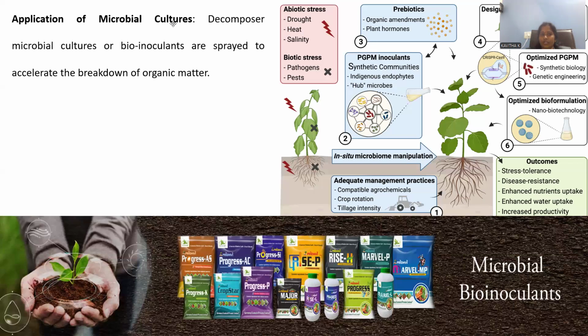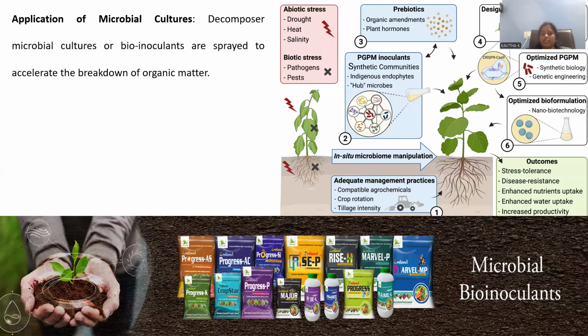This is the most important segment, we can say, because without microorganisms, whatever crop waste we have may not be decomposed, and may not be converted into nutrients. The important segment in the entire process of making crop residues into manure or compost is the microbial bio-inoculants, where microbial cultures are introduced.